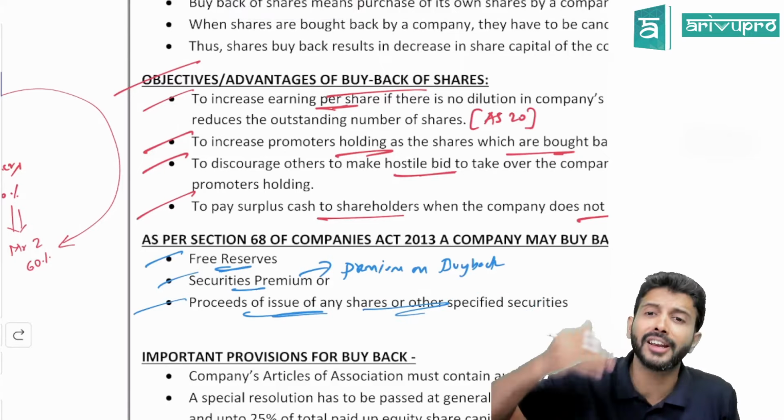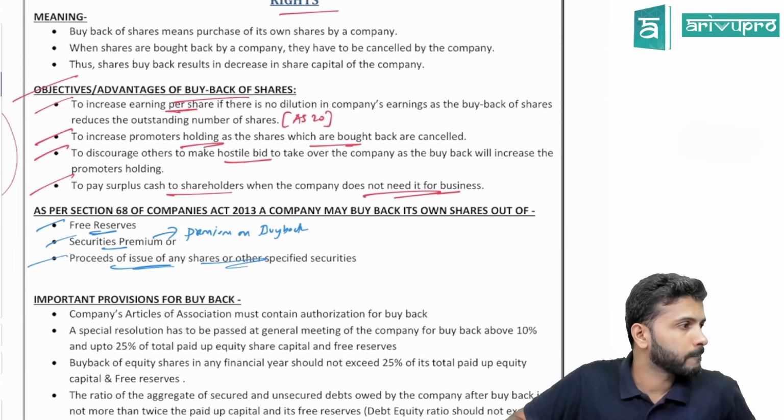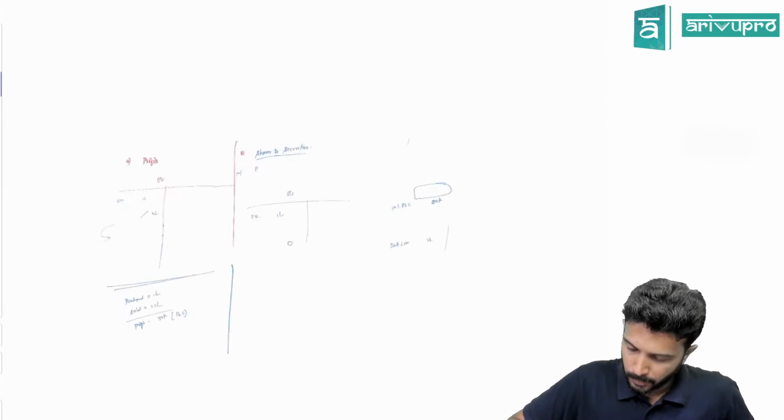So they have given securities premium. So can we utilize securities premium to create CRR? Securities premium is backed by the Companies Act 2013. Securities premium cannot be utilized to create CRR because the Act has not called it out. That's the reason: Companies Act restriction. Okay. I think all of us are fine with it.